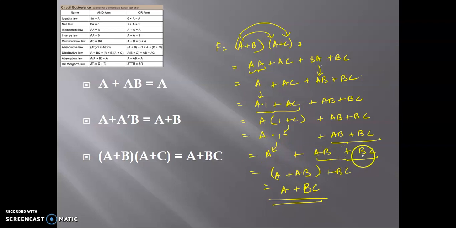A or AB plus BC. AB plus BC as such. Now let us put the parentheses like this. By associative law, I can put the parentheses anywhere. That is A or AB or BC. A or AB is A. And thus we get A or BC.